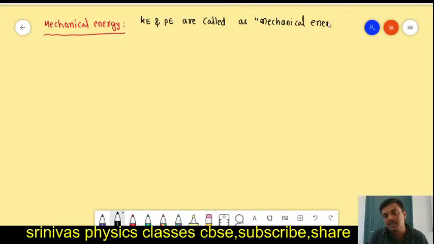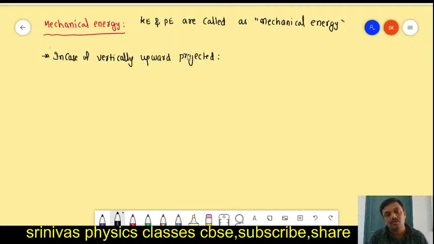consider any object thrown upward, in the case of a vertically upward projected body.